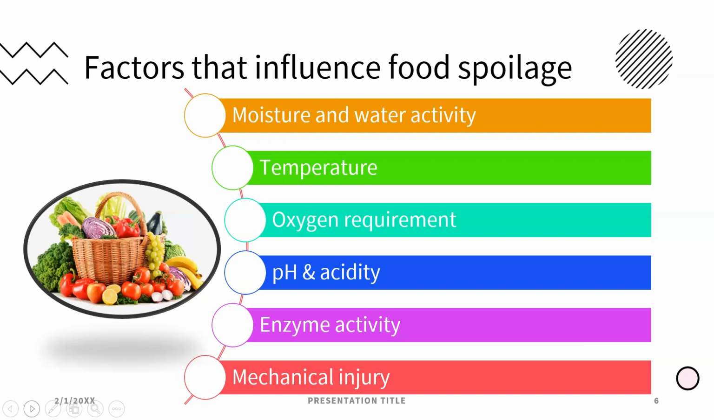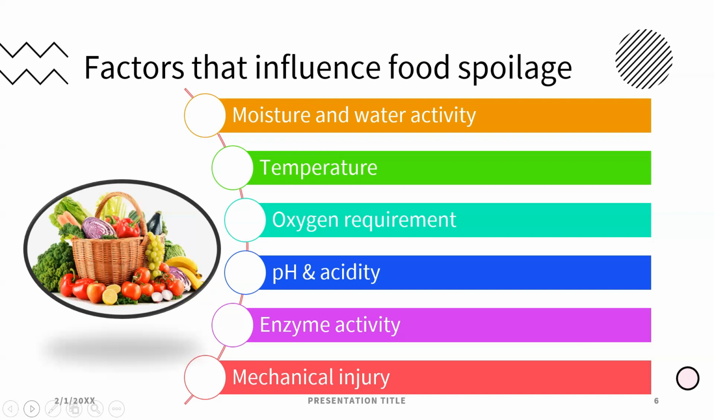Then oxygen requirement. Some of the microorganisms require oxygen for their growth. When the oxygen supply is deprived, when the oxygen supply is cut off, these microorganisms will die, and the spoilage of the food can be prevented. Similarly, pH and acidity. When you look into the acidity or pH, foods with low pH can be stored for a long time, whereas foods with high pH will spoil.